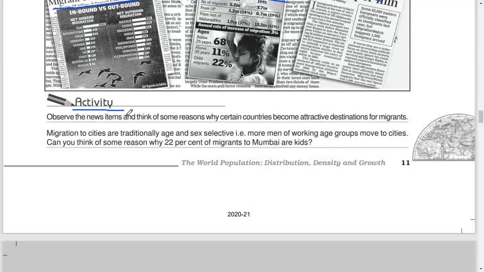Migration to cities is traditionally age and sex selective. That is, more men of working age groups move to cities. Can you think of some reason why 22% of migrants to Mumbai are kids? Comment on this.